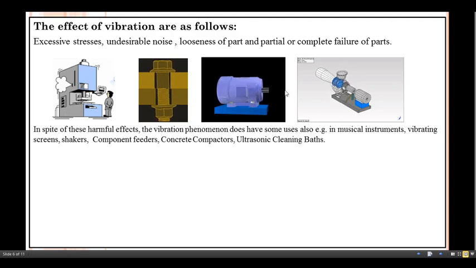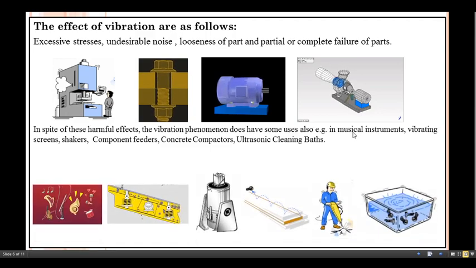In spite of these harmful effects, the vibration phenomenon does have some uses also. For example, in musical instruments, vibrating screens, shakers, component feeders, concrete compactors, and ultrasonic cleaning baths. Just see the examples: musical instrument, then vibrating screen, the shaker, the component feeder, then concrete compactor, then ultrasonic bath. These are the useful vibrations.